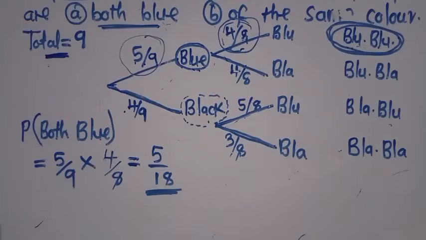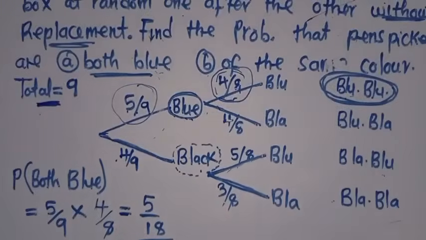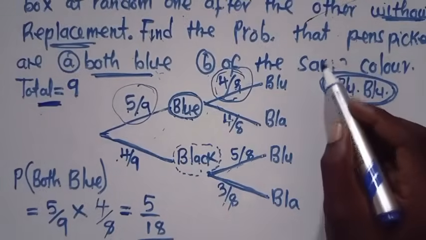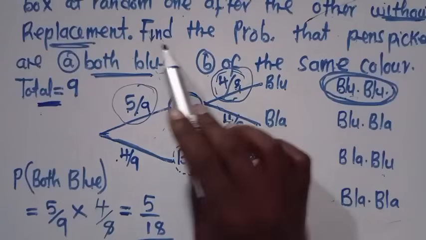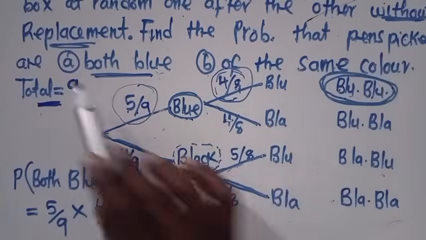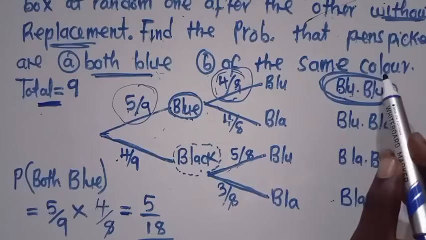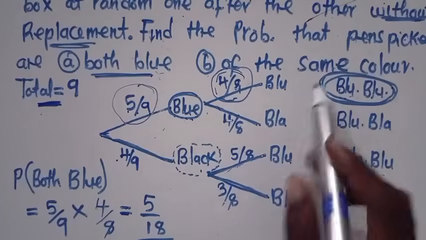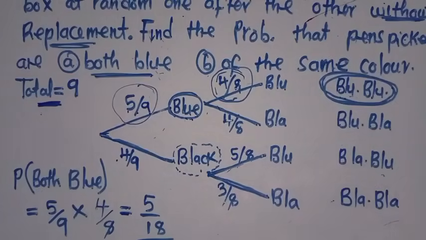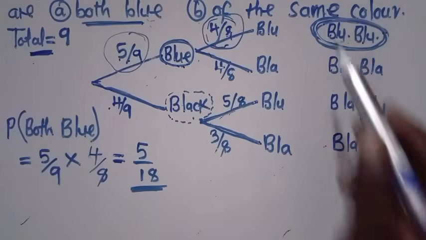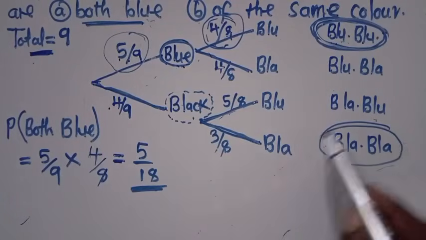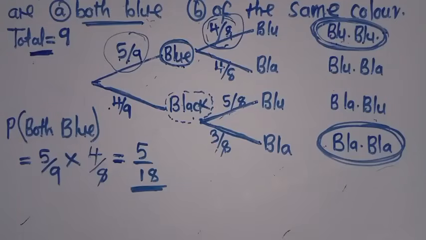I move to the next question. The next question says: find the probability that the pens picked are of the same color. So where are we having the same color? We've got blue, blue. We also have black, black. These are the same colors.